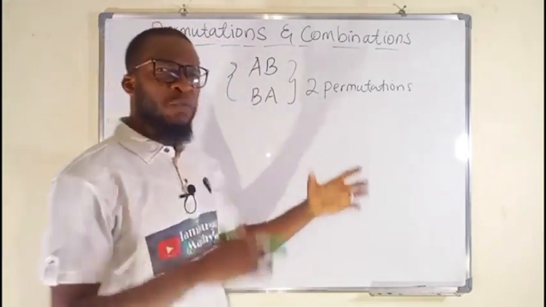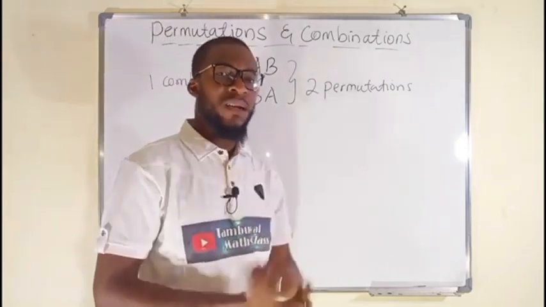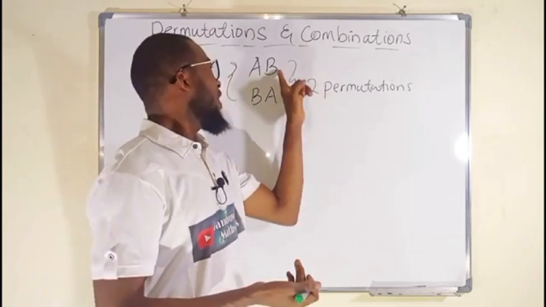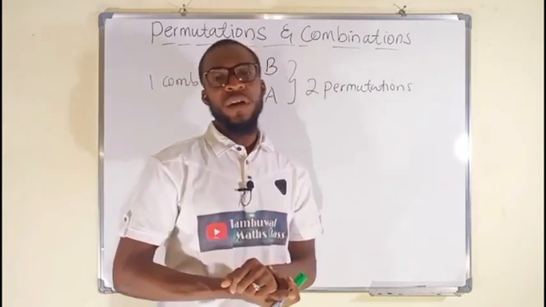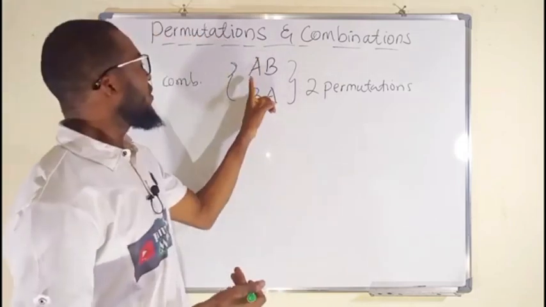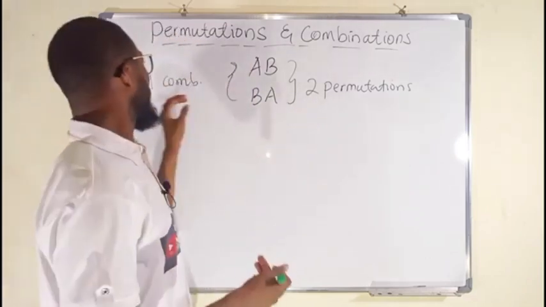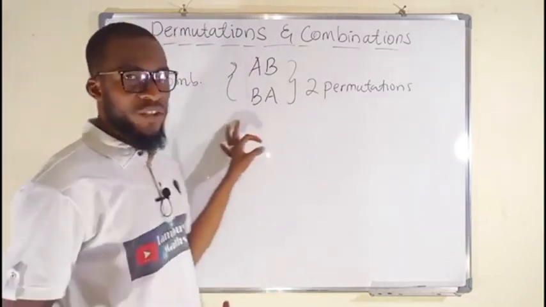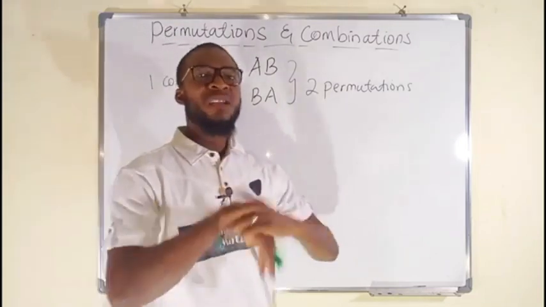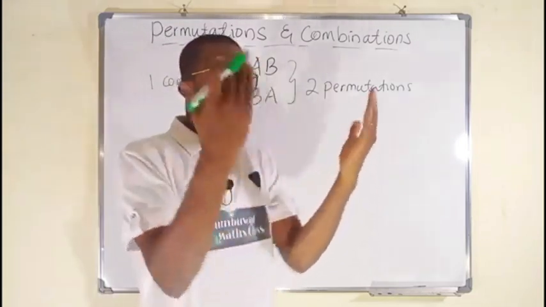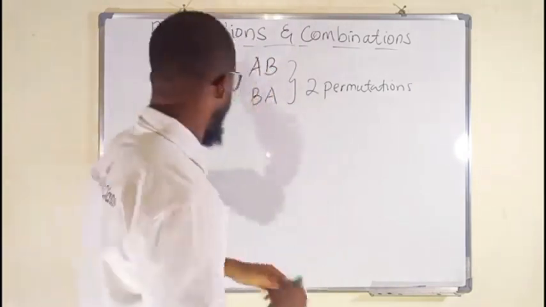Permutation is concerned with the arrangement, where order does matter. AB and BA are two different arrangements in permutation. But since AB and BA are all letters A and B, they are going to be considered as one combination. In combination, order doesn't matter. No matter how you arrange it, despite they are the same letters, they are going to be considered as one.